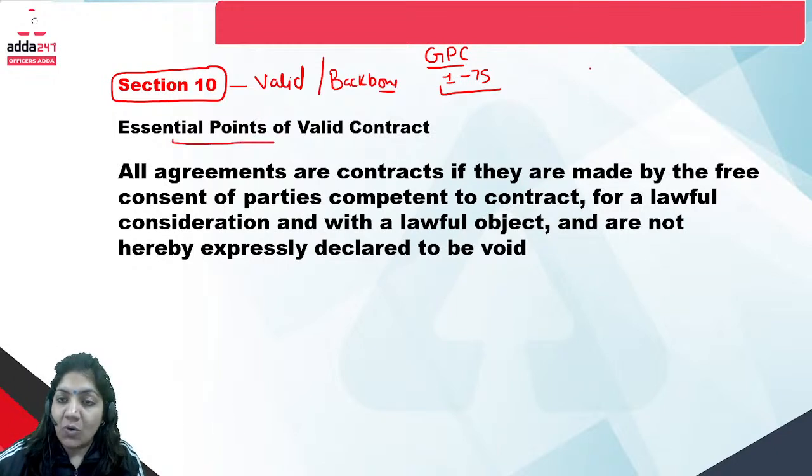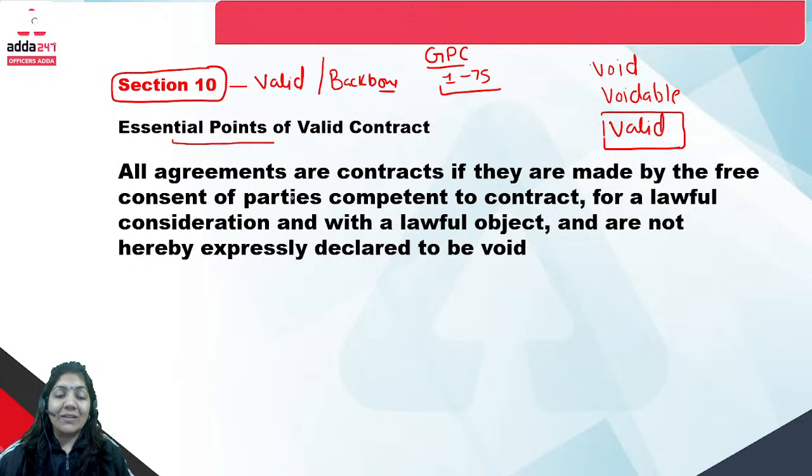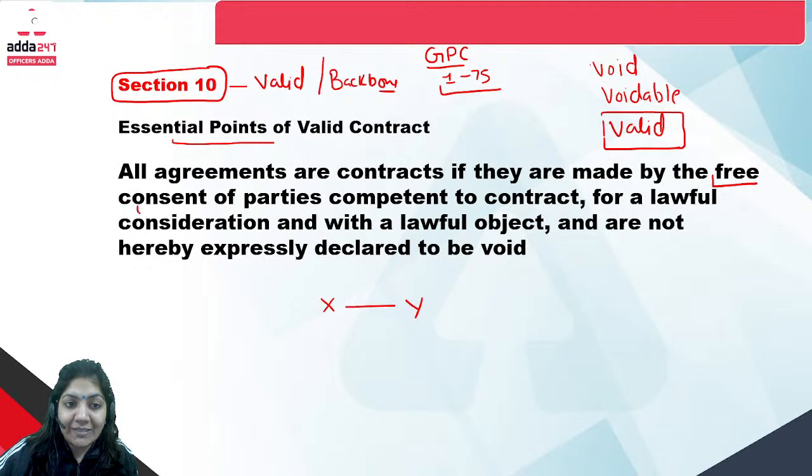We know the contract is basically divided into 3 parts. The first one is void contract, the second one is voidable contract, and the third one is valid contract. In the Indian Contract Act, generally we have to do the legal valid contract. So what are the essential points? If any contract is done between 2 parties, then it should be made by free consent, which means without any pressure.